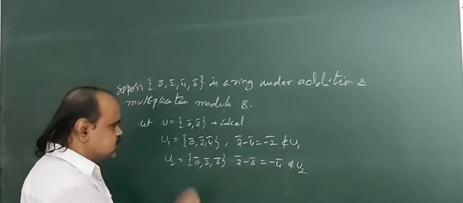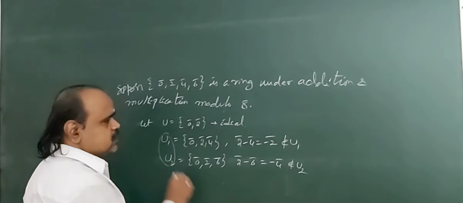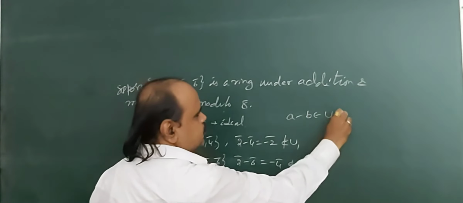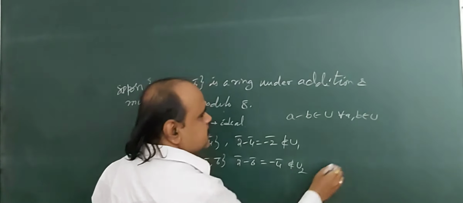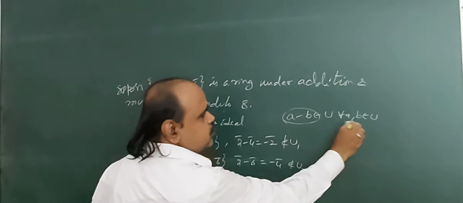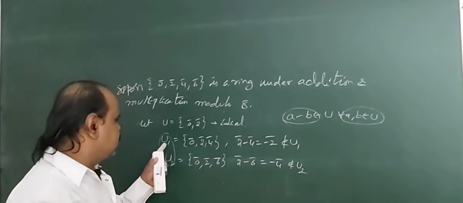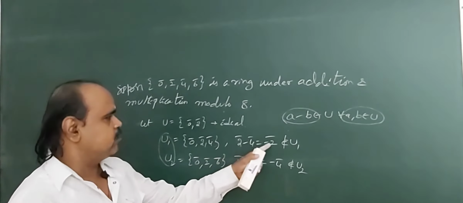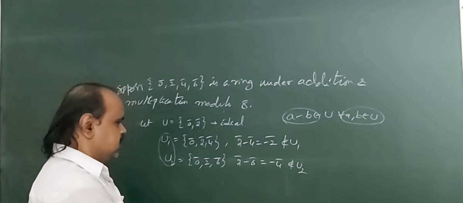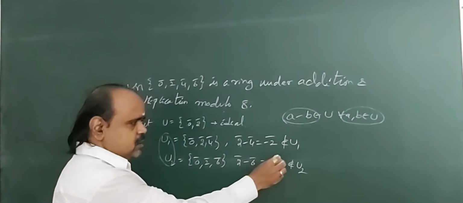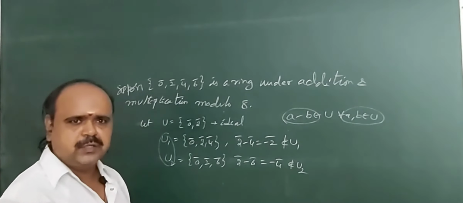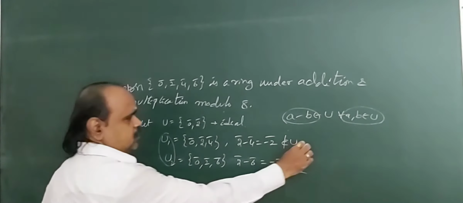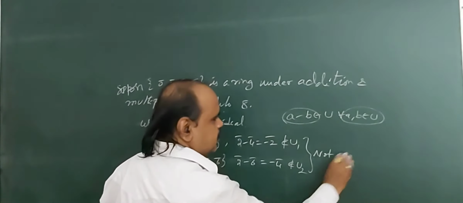So from these two sets, the first condition of an ideal fails. What is the first condition of an ideal? A minus B belongs to U for all A, B belonging to U. This condition must hold for any two elements of U. In U1, if we take 2̄ and 4̄, the difference minus 2̄ does not belong to U1. Similarly, 2̄ minus 6̄ equals minus 4̄ does not belong to U2. That means the first condition of an ideal fails. Therefore, U1 and U2 are not ideals.